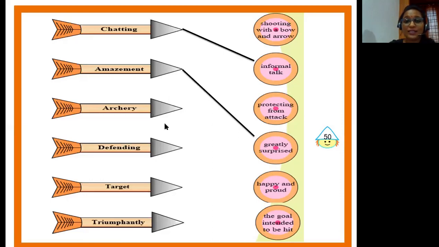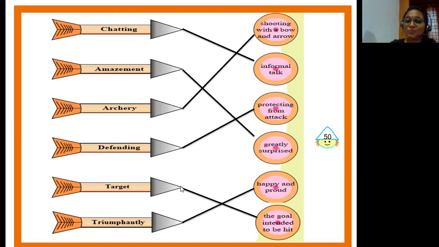Now the next word is archery, and you all know that it means shooting with a bow and arrow. Our fourth word is defending, and it means protecting from attack. The fifth word that we have here is target, and it means the goal intended to be hit. And the last word we have here is triumphantly, which means happy and proud. Now children, move to page number 51 to find out our next textual exercise.